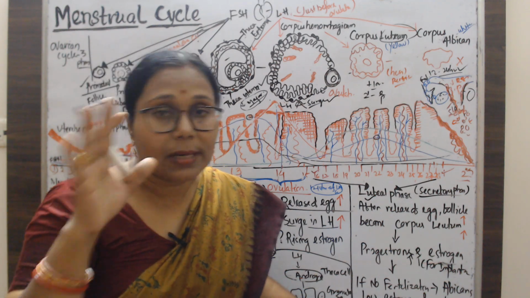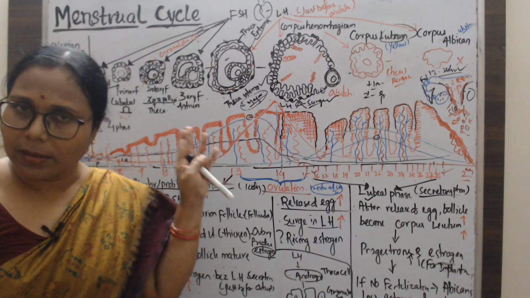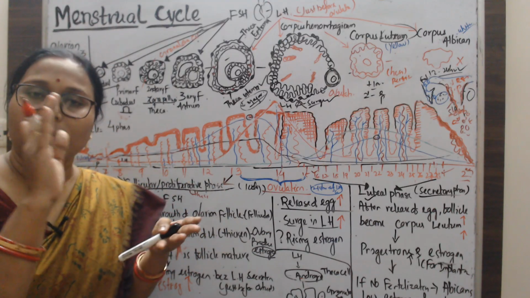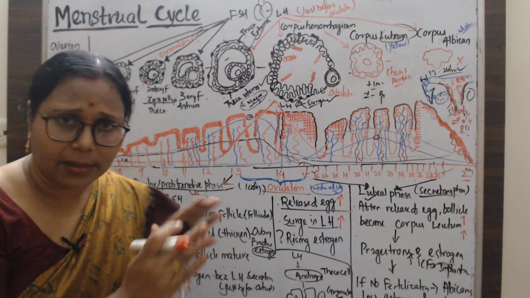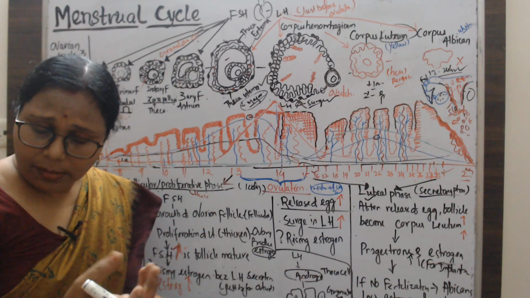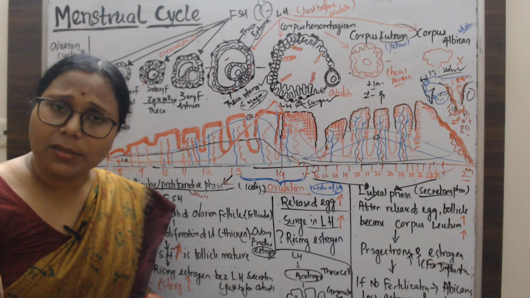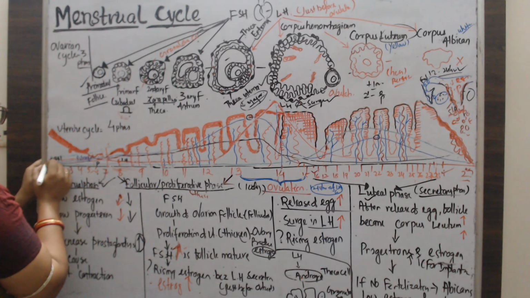Let's see the hormonal changes. I already discussed there are four hormones. One is the follicle stimulating hormone, another is the luteinizing hormone, and they are secreted from the anterior pituitary. The other two hormones, progesterone and estrogen, are from the ovary. First we'll talk about the follicle stimulating hormone.